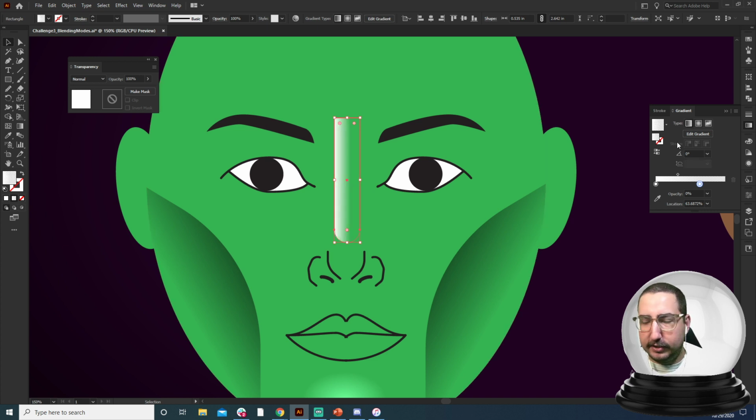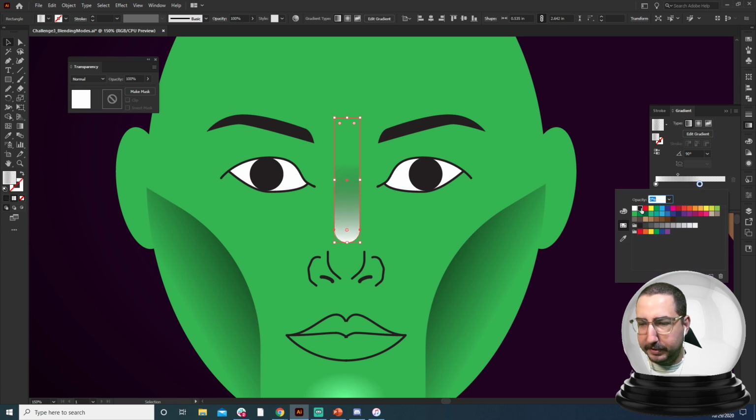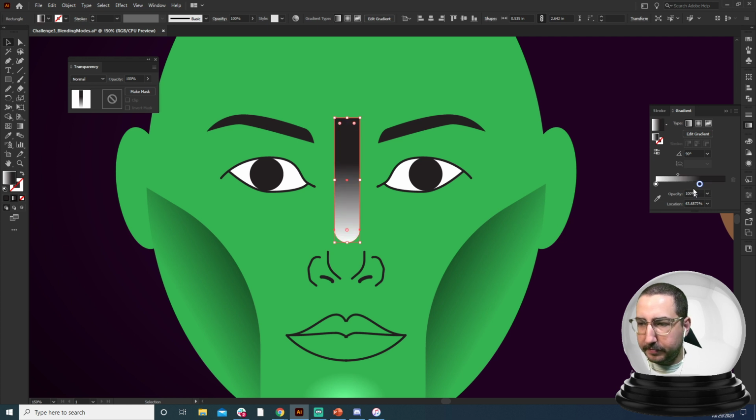So let's again do this to a gradient at 90 degrees. There we go. And instead of going to white, let's actually go to black, and I'll show you what happens here. So if we go to black, we'll set this opacity at 100. What's going to happen is when we change this, screen is the opposite of multiply, right? So screen is taking all of the lights and keeping them, and the blacks and pushing them into the background, putting them away.